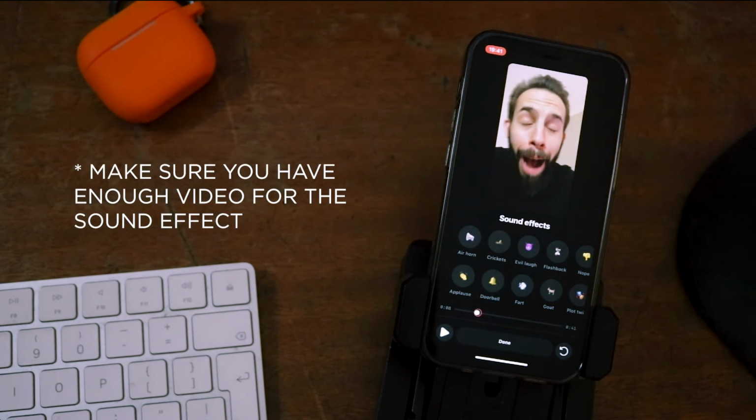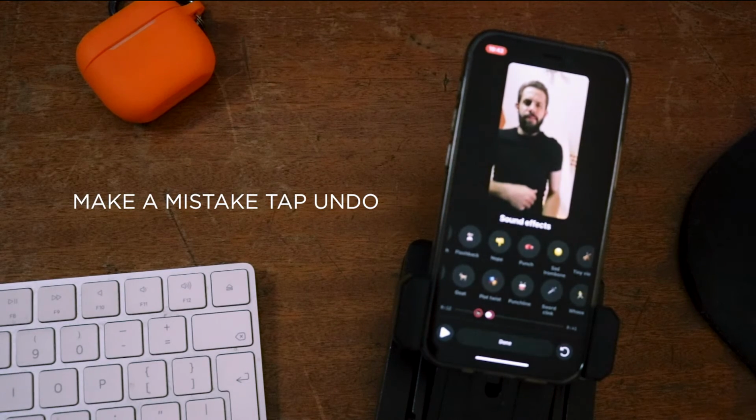Note, the sound effects are different lengths, so you need to make sure you have enough video for the effect to play out. If you make a mistake and add one that you didn't want, or in the wrong place, press the undo button in the bottom right hand corner.